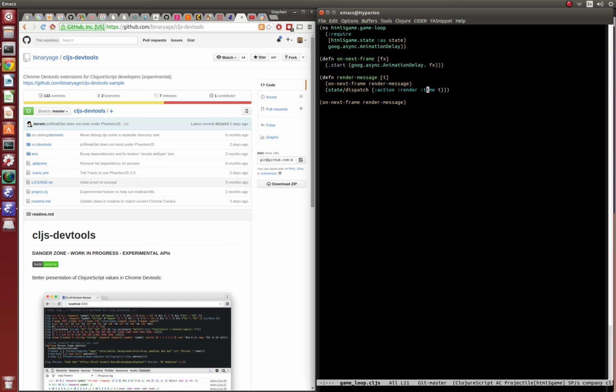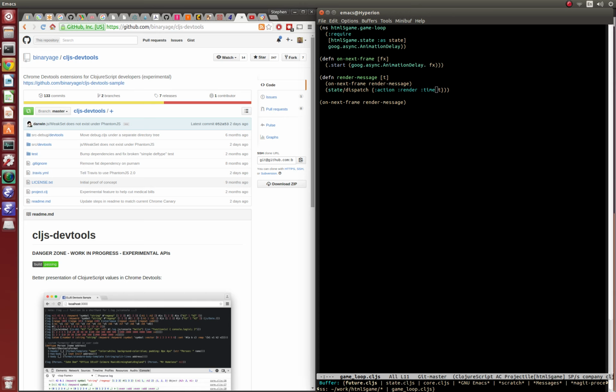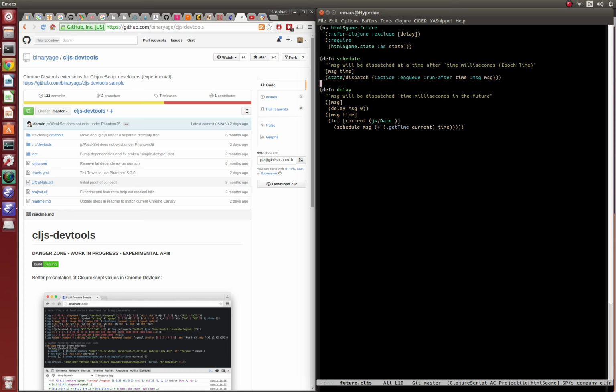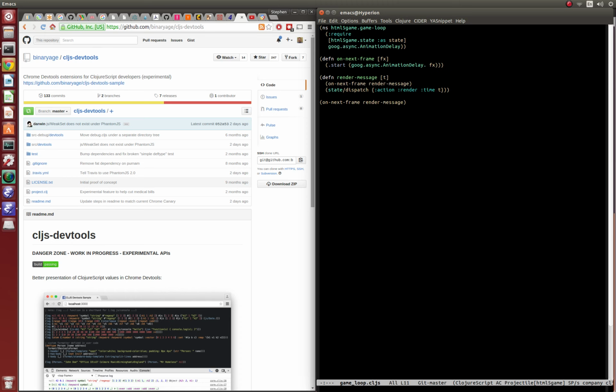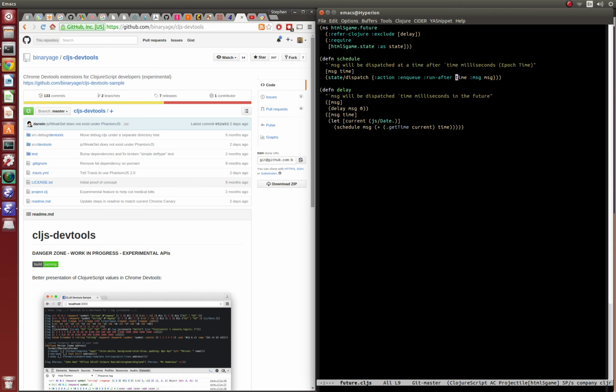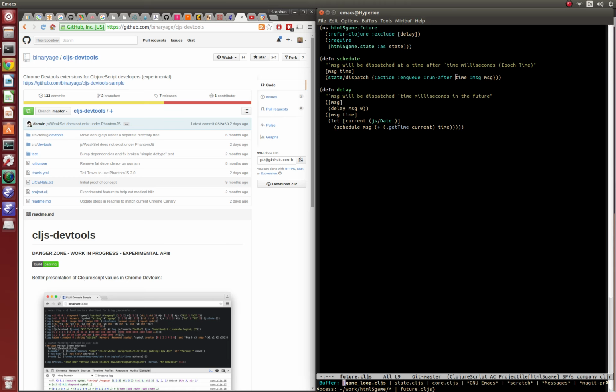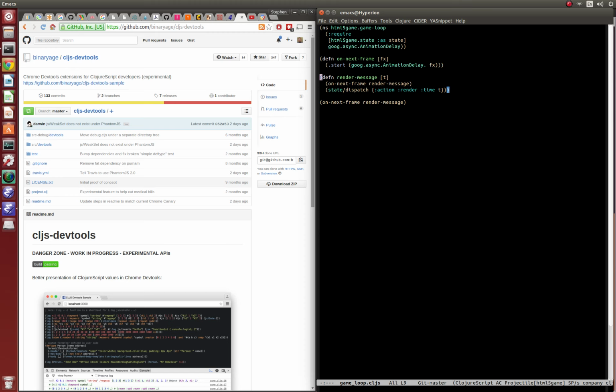Remember, it was looking at time and comparing that to, what's the language I looked at? Comparing it to run after, right? That's this, right? The time is the epoch time passed in from the request animation frame, and similarly the run after is the epoch time that we created right here with an offset, or by just saying at some point in the future or past or whatever, right? Yeah, that's it. So basically, that's all the new parts.